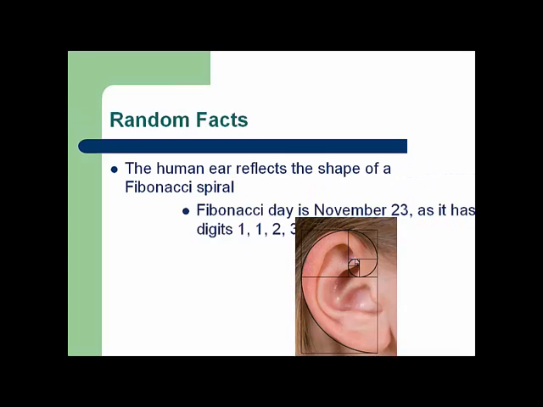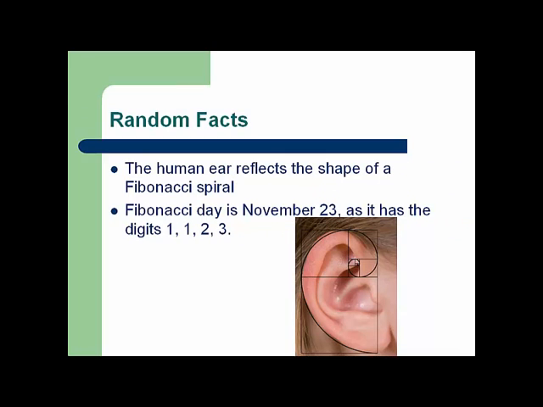Some more random facts about the Fibonacci sequence: the outside of a human ear, which you can see right here, reflects the shape of a Fibonacci spiral. Also, the cochlea, which is on the inside of the ear, has the Fibonacci spiral. It is imperative for our hearing that the cochlea uses the golden ratio for its shape in order for our hearing to be considered effective. Another random fact is that Fibonacci Day is on November 23rd, as it has the digits 1, 1, 2, and 3.